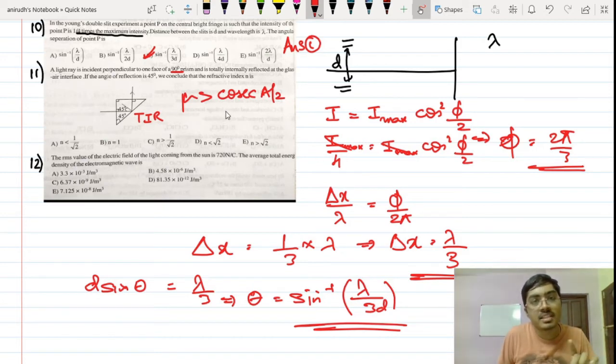Cosec A by 2 is actually coming out to be, mu should be greater than, I mean here it is given as n, isn't it? Greater than cosec 45 degree. A is 90 degree for this angle of prism. It is given to be 90 in the question. Cosec 45 is obviously root 2. So the correct answer for this question is option E. Right? So here, yeah, option E is the correct answer.